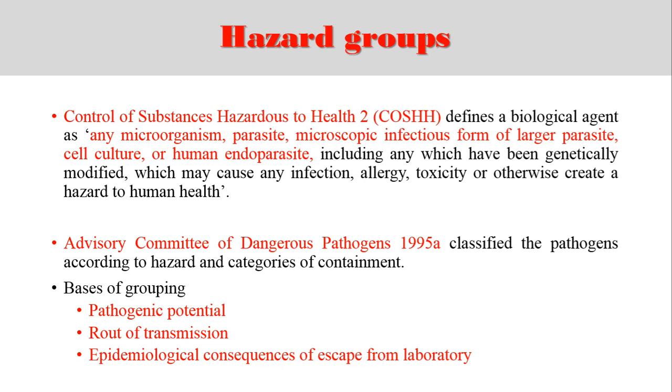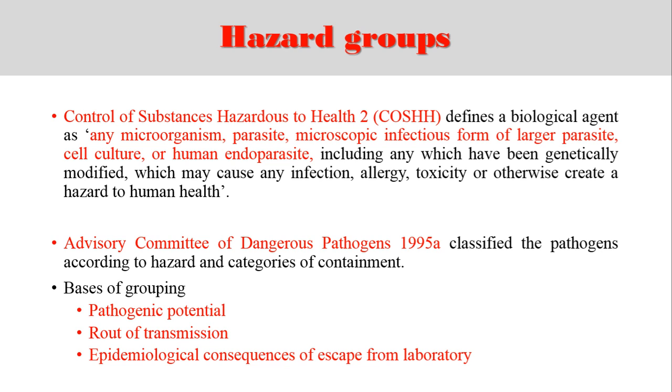The Advisory Committee on Dangerous Pathogens, 1995, classified the pathogens according to hazard groups and categories of containment based on these three criteria. One is pathogenic potential, meaning the disease-causing potential. Second is route of transmission, meaning how they are transmitted inside the human body. And third is the epidemiological consequences of escape from the laboratory, meaning how many people will be affected if it is released from the laboratory.